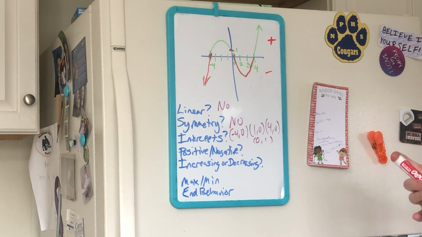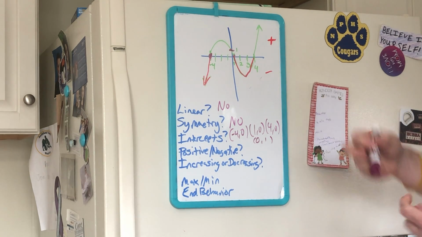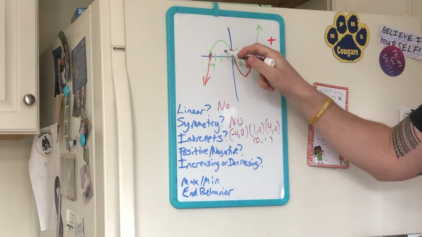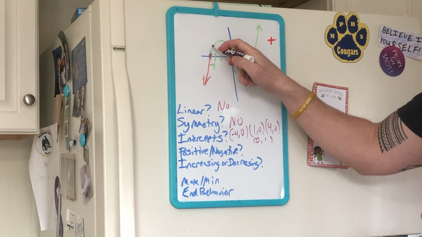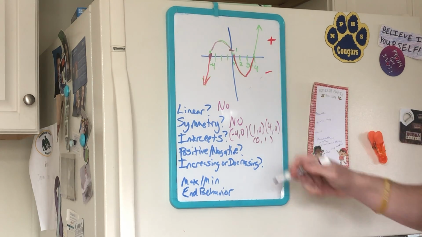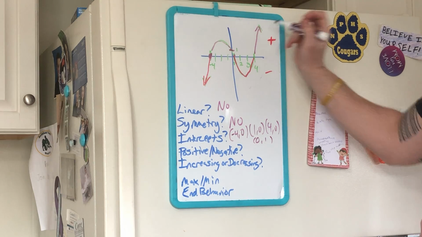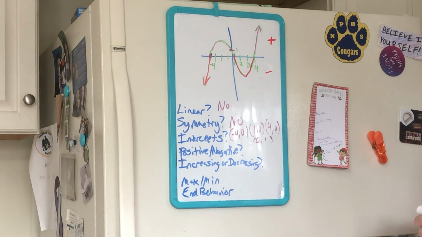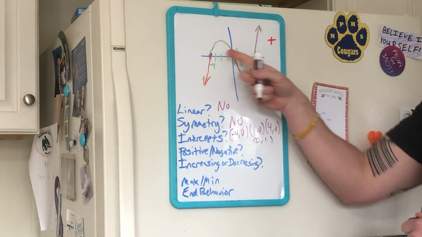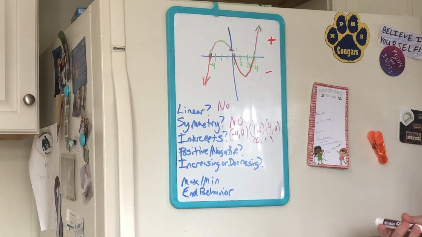Okay? Now, where it's positive: from -4 to 1, and it's positive from 4 to infinity. Okay, so it's positive and negative, and you have to kind of describe where it's positive and where it's negative.